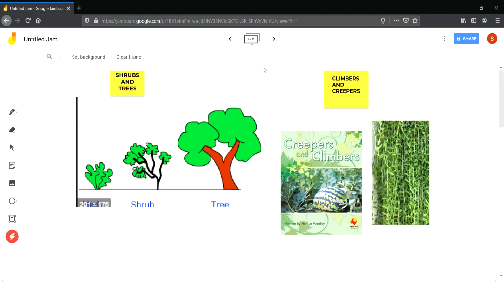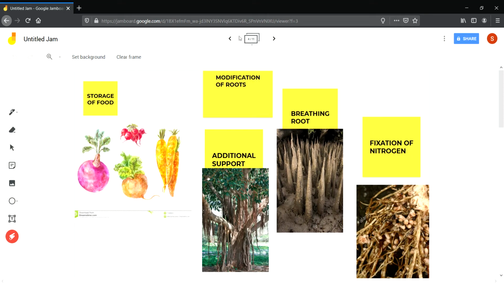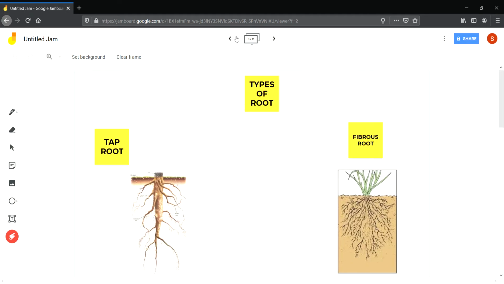Now we shall discuss the parts of the plant. There are two parts in a plant, you all know it well, that is the root system and the shoot system. The root system consists of the roots. There are two types of roots found in plants, and they are tap root and fibrous root. See, this is the diagram of a tap root. In a tap root, a single root comes out from the seed. This is a single root which comes out after germination, and several branches also arise from it.